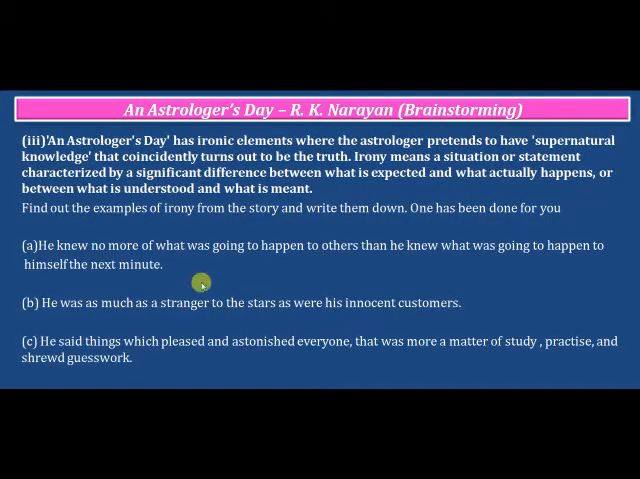So the next is the third one. An Astrologer's Day has ironic elements where the astrologer pretends to have supernatural knowledge that coincidentally turns out to be the truth. Irony means a situation or statement characterized by a significant difference between what is expected and what actually happens, or between what is understood and what is meant. So this use of irony does particular things. It reveals truth by another method. Okay, so find out the examples of irony from the story.